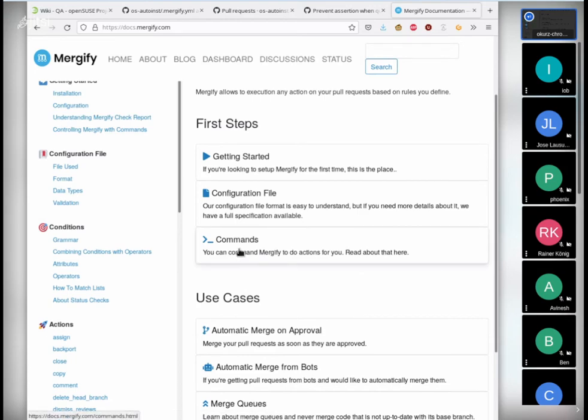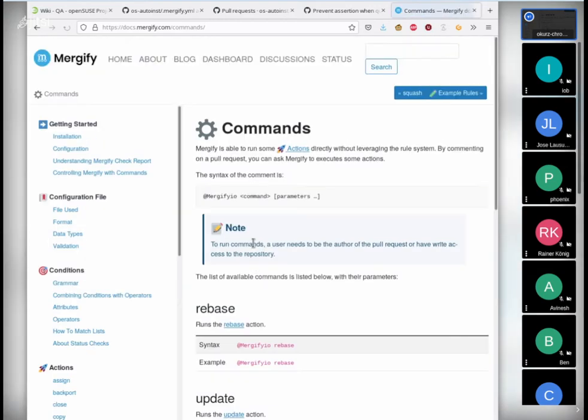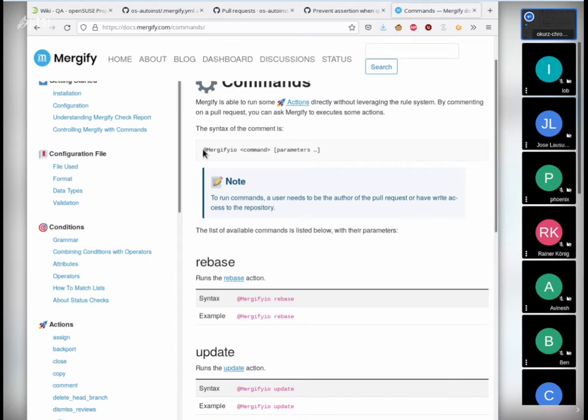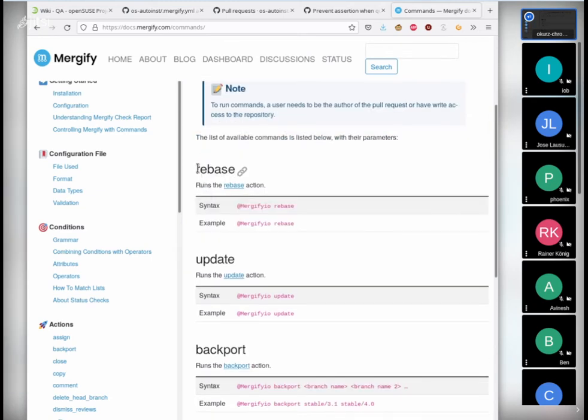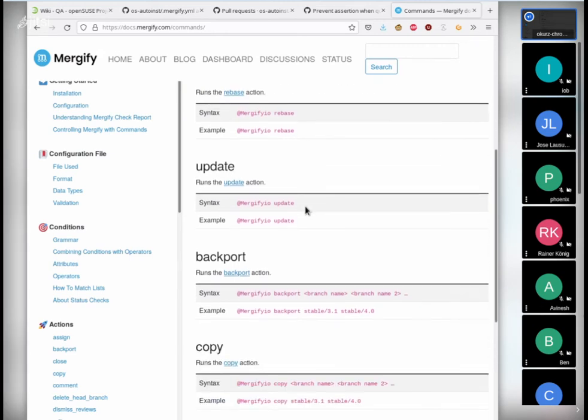Now I would also like to shortly show you what commands can be done. You can actually write in a GitHub comment. You can tell Mergify to rebase. And the cool thing is you don't need any configuration for that because you just write Mergify IO rebase from your smartphone, and then it will rebase your pull request. And if all checks pass, then maybe it's good enough.